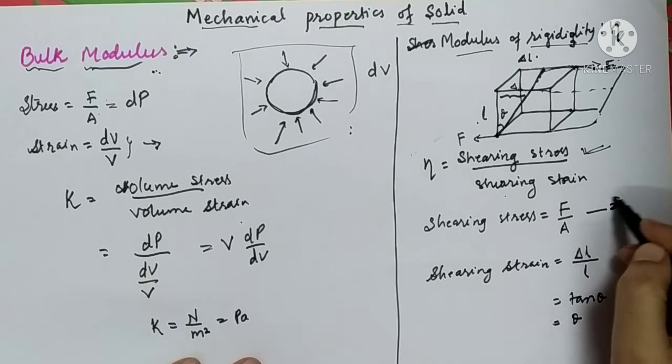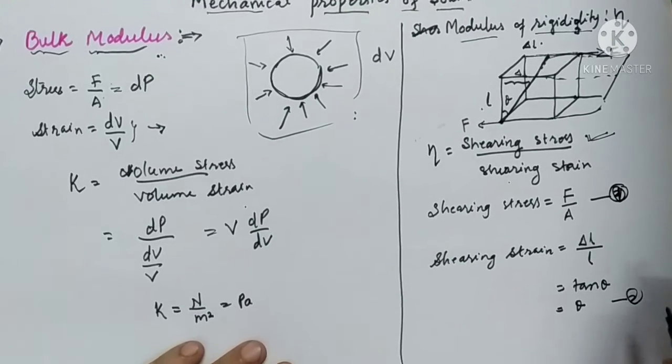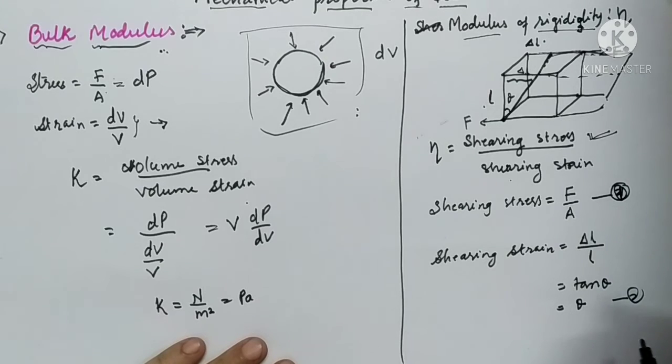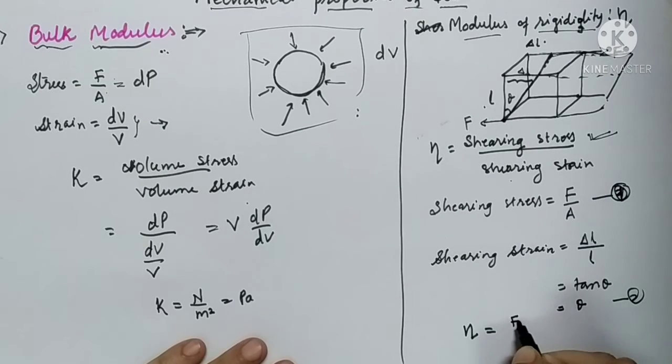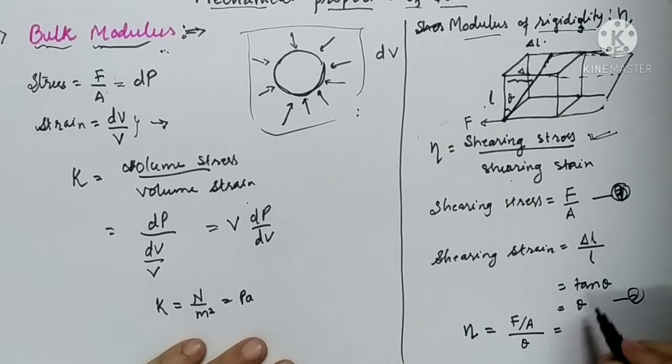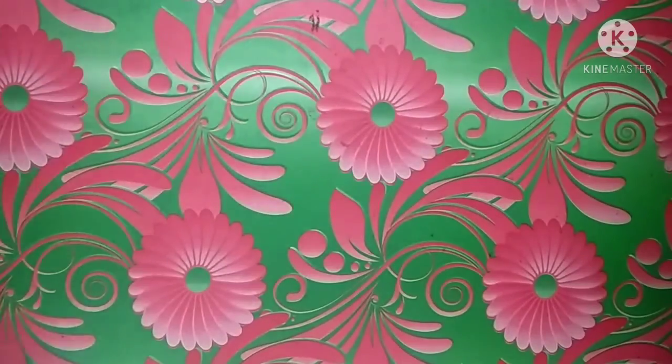So we have two formulas. We have already studied it, equation 1 and equation 2. Shearing stress and shearing strain, we have the formula for it. So the formula for modulus of rigidity will become, it is a ratio of shearing stress to that of shearing strain. Shearing stress is F upon A and shearing strain is theta. So modulus of rigidity will become F upon A theta. Now let us solve two important problems on it, numericals on it.